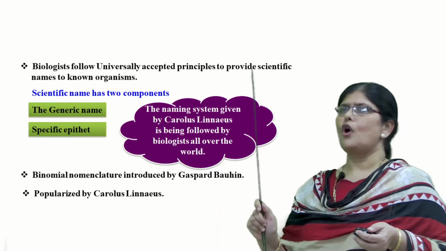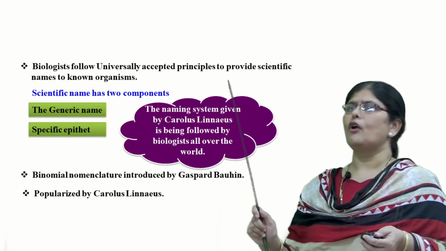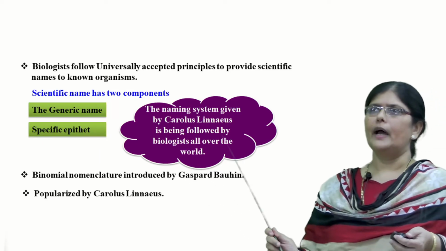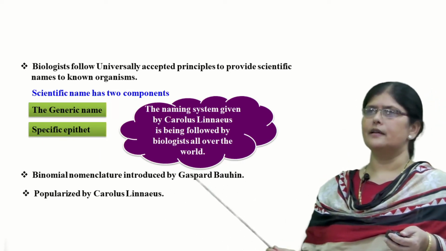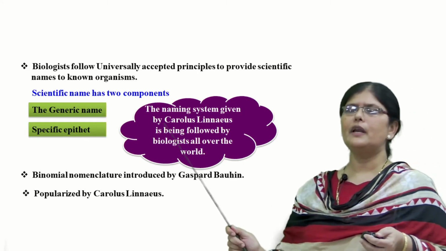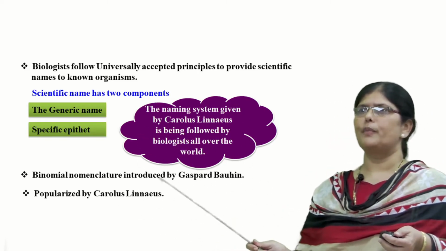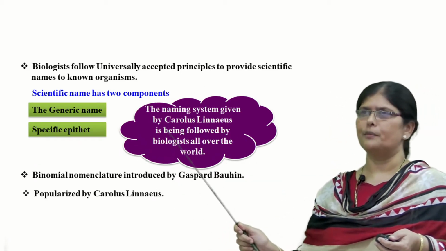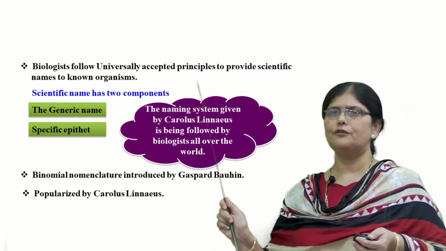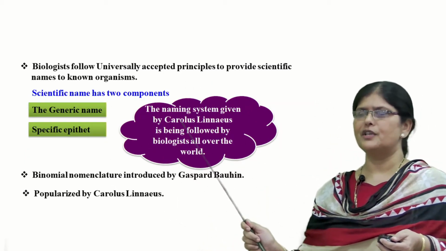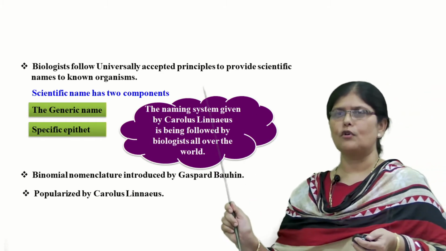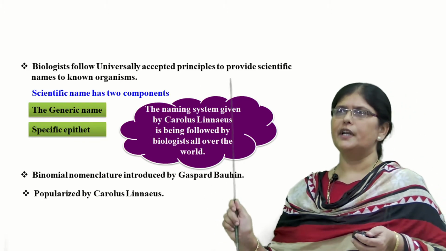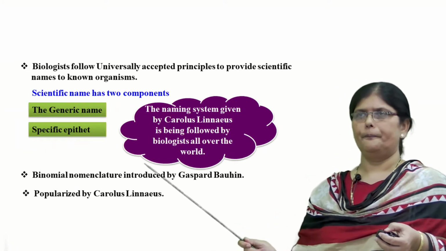Now, this two-component name or the binomial nomenclature was first introduced by a scientist called Gaspard Bauhin, and it was popularized by Carolus Linnaeus. So we always remember binomial nomenclature as being proposed by Carolus Linnaeus. So what does binomial nomenclature mean? Binomial nomenclature means every living organism is given a scientific or biological name by the biologist as identified by the principles of ICBN, and every scientific name will have the generic name and the specific epithet.